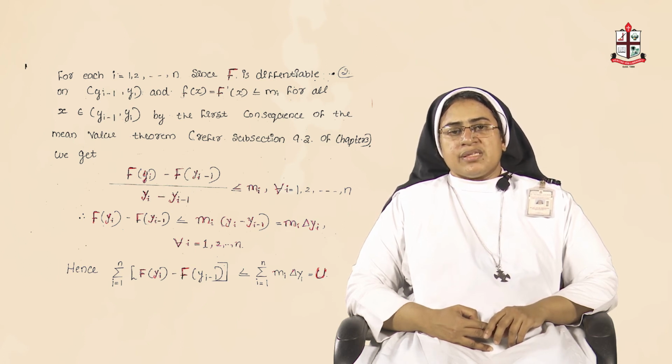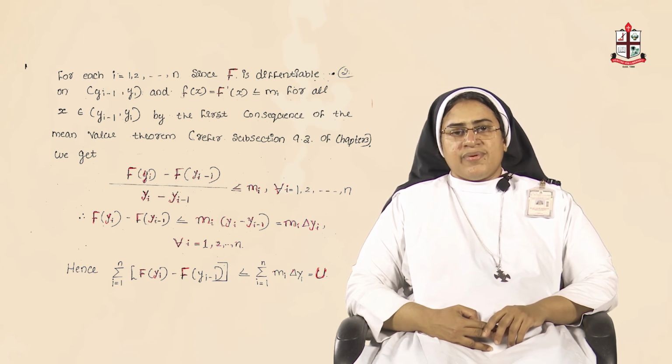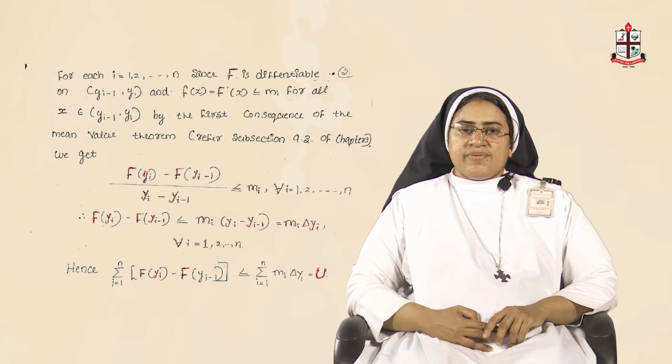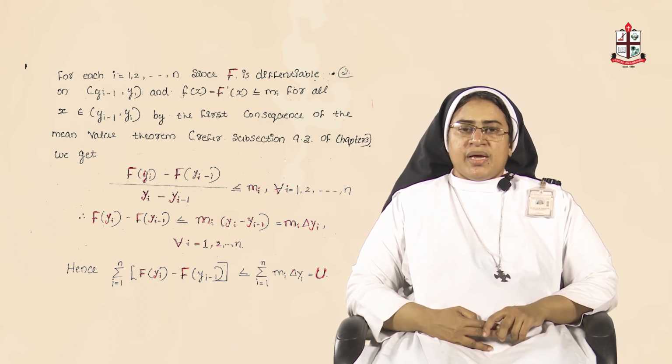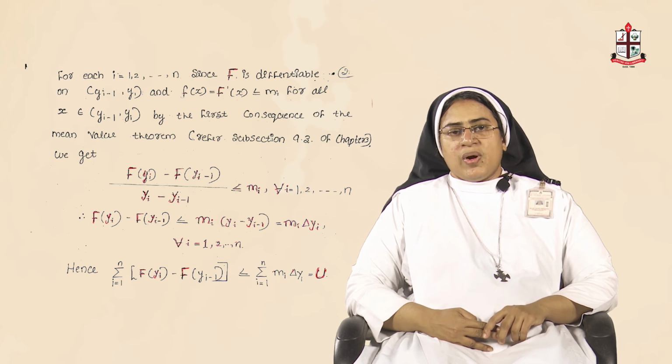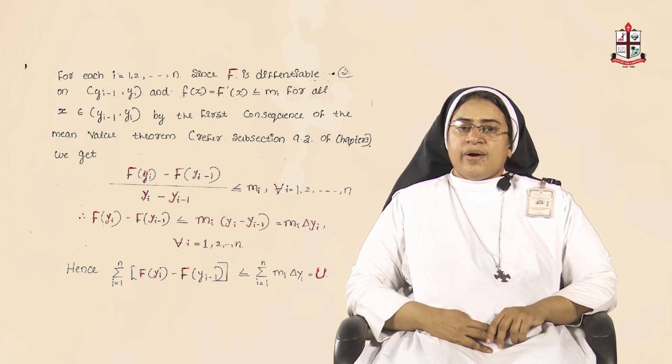Just as in the previous case, by the first consequence of the mean value theorem, [capital F of y_i minus capital F of y_{i-1}] divided by [y_i minus y_{i-1}] is less than or equal to small m_i. So, capital F of y_i minus capital F of y_{i-1} is less than or equal to small m_i into [y_i minus y_{i-1}], which is m_i into delta y_i, for all i's from 1 to n.